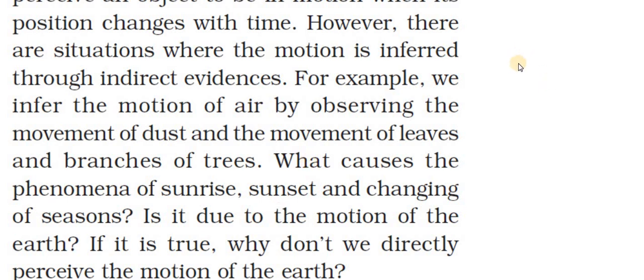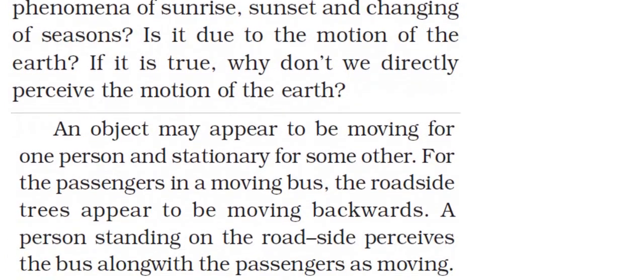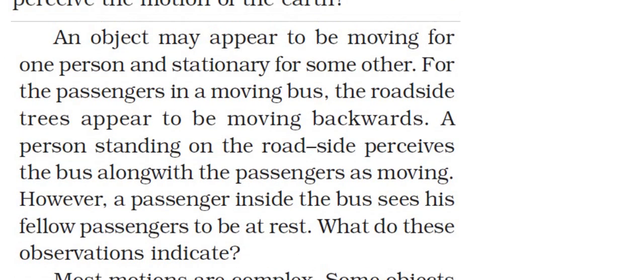We know that the earth is rotating around the sun, isn't it? So it is due to the motion of the earth. If it is true, why do we not directly perceive the motion of the earth? An object may appear to be moving for one person and stationary for another. For the passenger in a moving bus, the roadside trees appear to move backwards. A person standing on the roadside perceives the bus along with the passenger as moving. However, a passenger inside the bus sees his fellow passenger to be at rest.